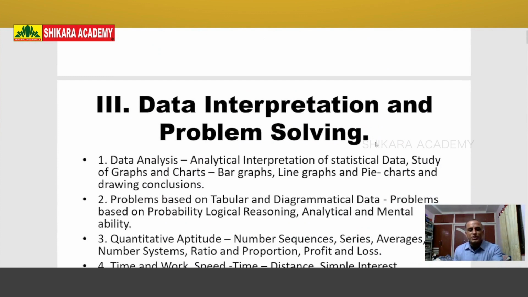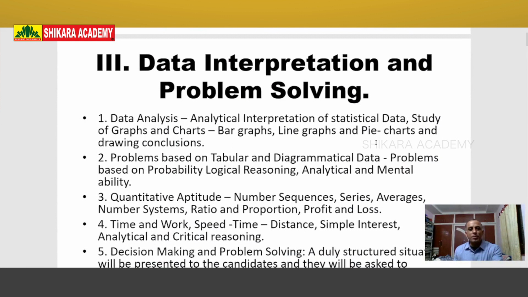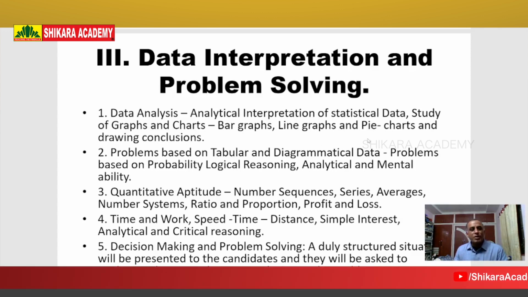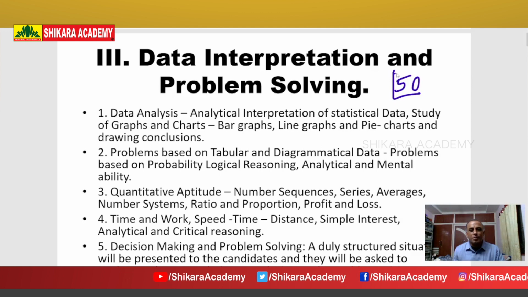So what is data interpretation? According to Telangana State Public Service Commission, what is the syllabus? In Group 1 Mains, a total of 6 papers are there. Out of 6 papers, the fifth paper is Science and Technology and Data Interpretation and Problem Solving. In the first 2 sections, Science and Technology topics are there. Paper 5 is a 150 marks paper. Out of 150 marks, 100 marks will come from Science and Technology, and the next 50 marks from only data interpretation.